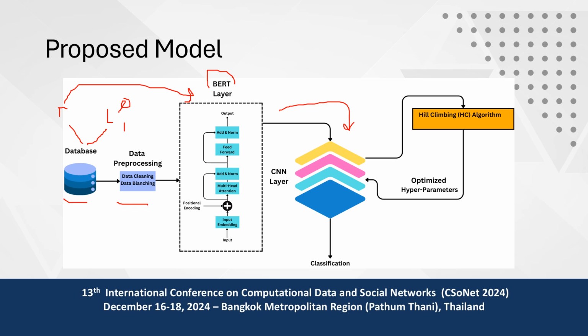So for that we use the hill climbing algorithm. By this algorithm, we get specific values of the learning rate and dropout rate, and these optimal values are fed to the CNN layer. Finally, the CNN layer does the classification using these features and the hyperparameter values detected by the hill climbing algorithm. So this is the basic architecture of our proposed model.